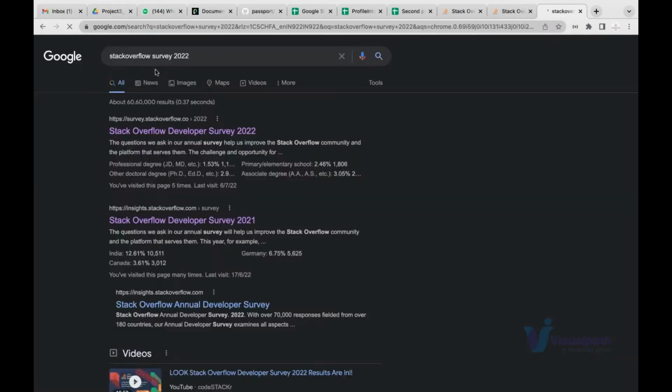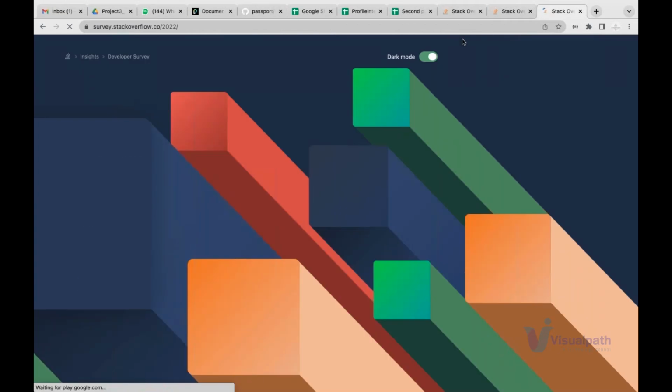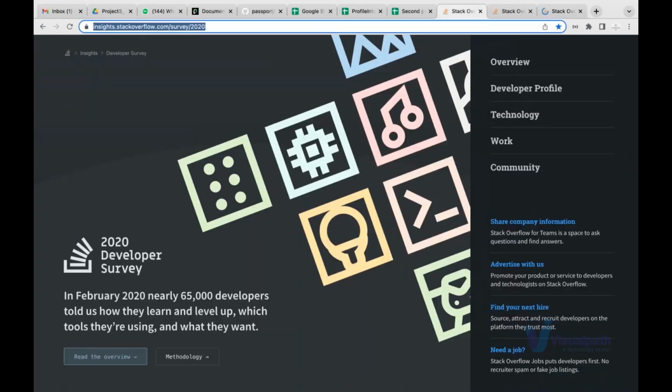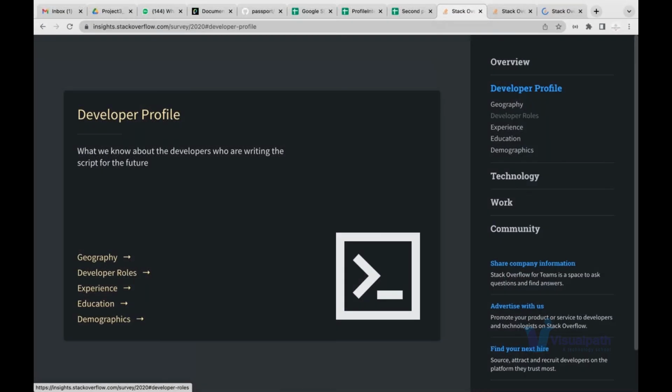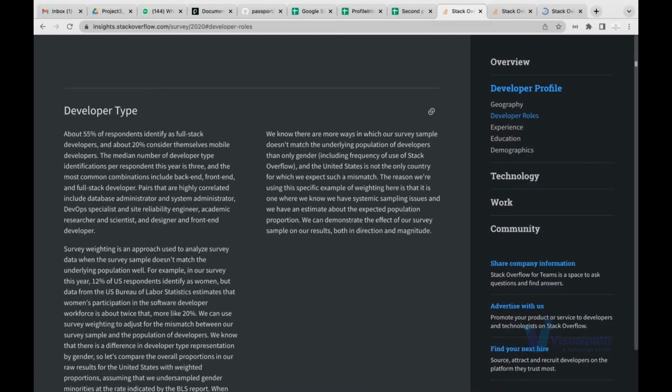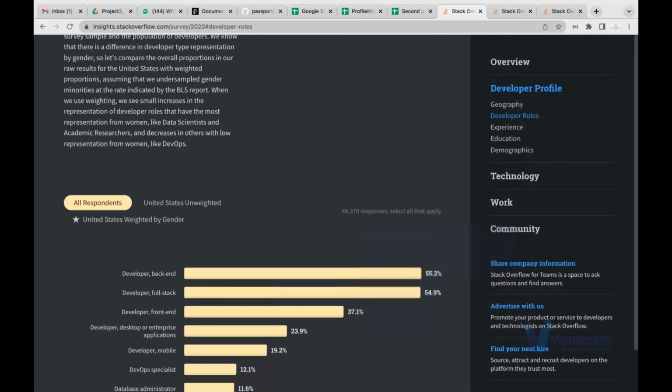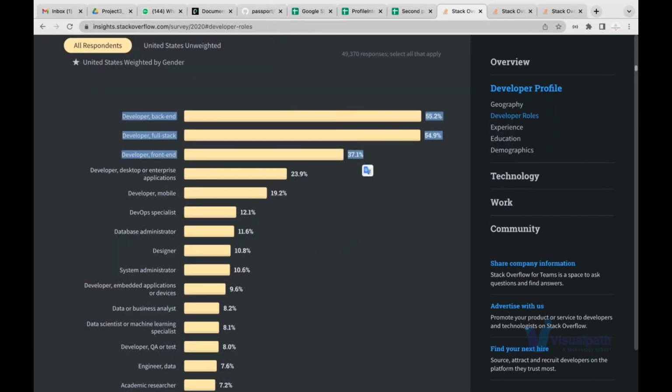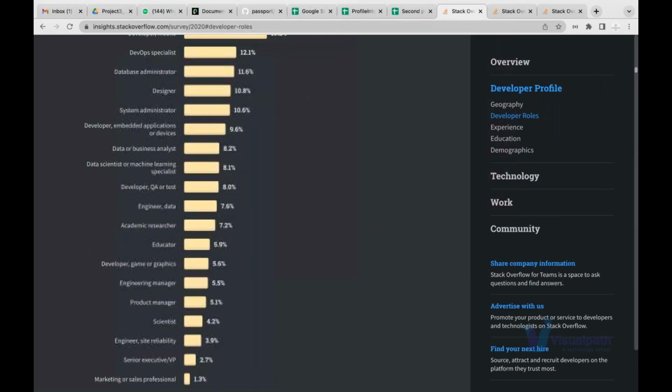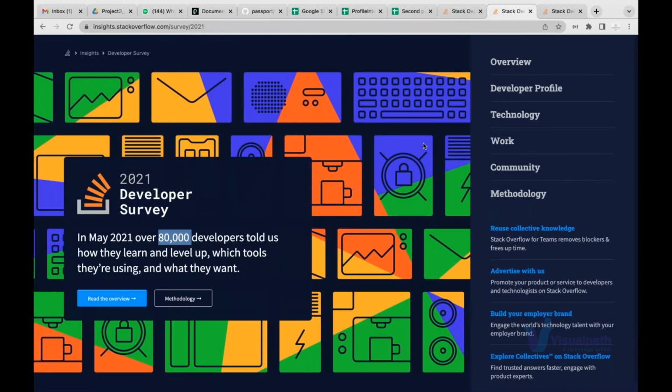When we see a survey, we come to know what exactly is going on in the market. If we talk about the top trending role, backend, full stack, and front end was on top in 2020, correct? Some people say data science and machine learning is very demanding. Guys, you know what the demand of data and machine learning in the whole world was in 2020? It was 8%. In 2021, 80,000 developers participated.